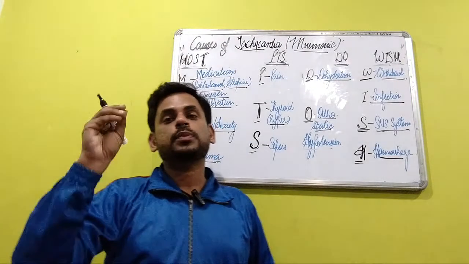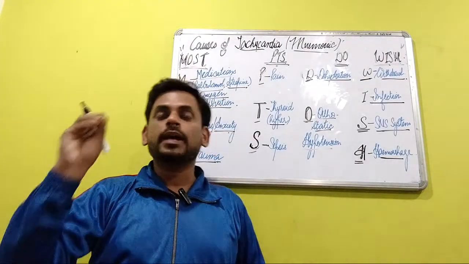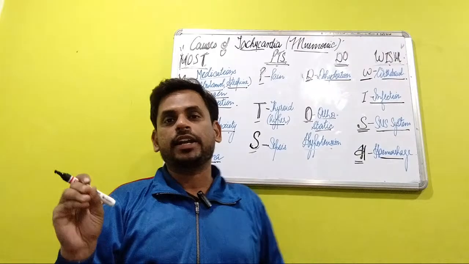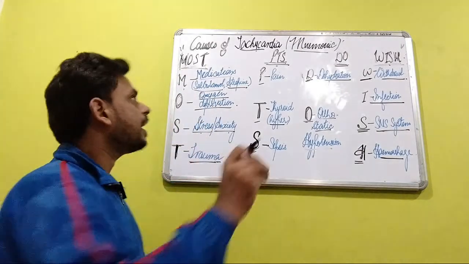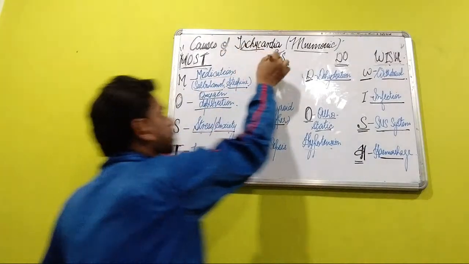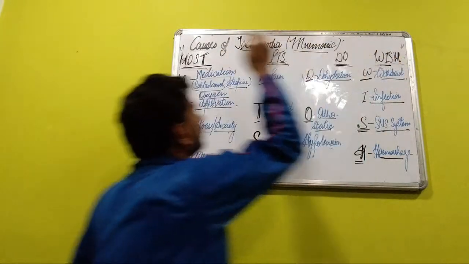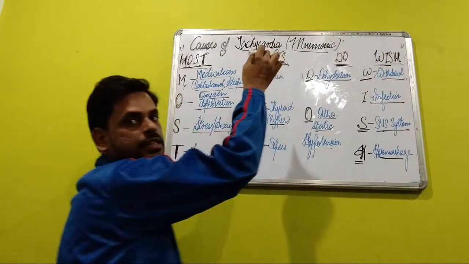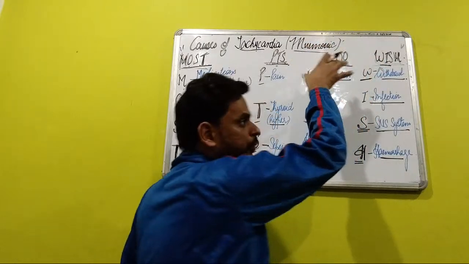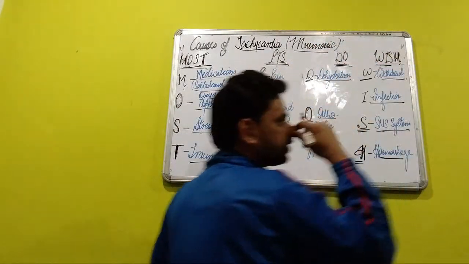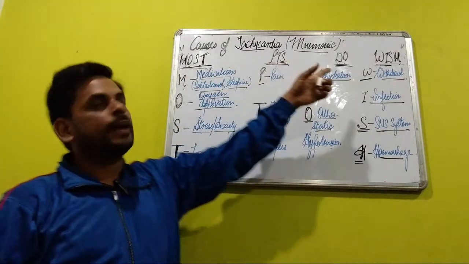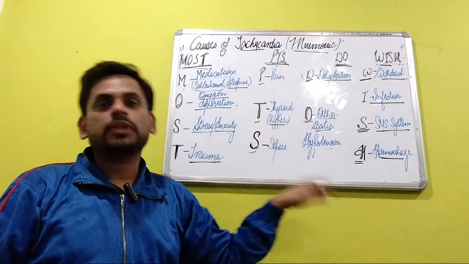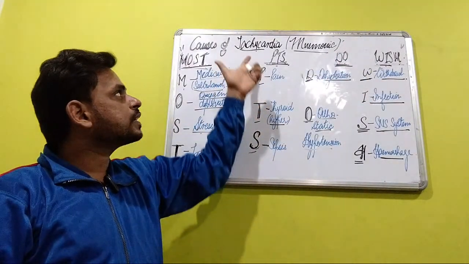So students and viewers, this was a very short discussion where I have tried my level best to give you a very simple mnemonic for the causes of tachycardia just by remembering the line: most patients do wish. MOST of most, PTS of patients, DO of do, and WISH of wish. Every word of most patients do wish is referring to one of the causes of tachycardia.